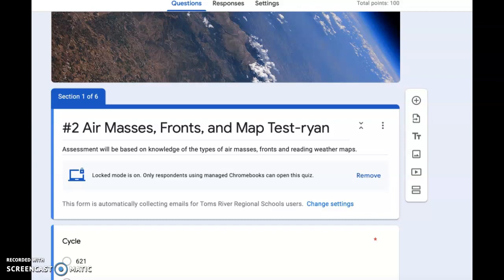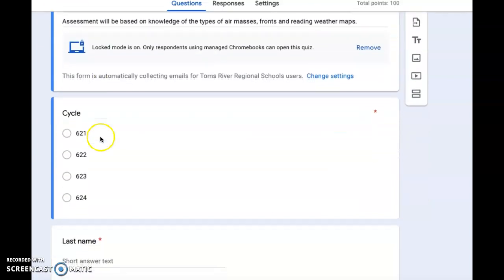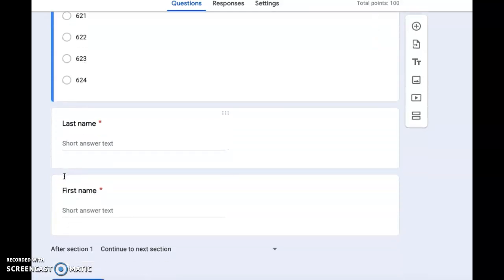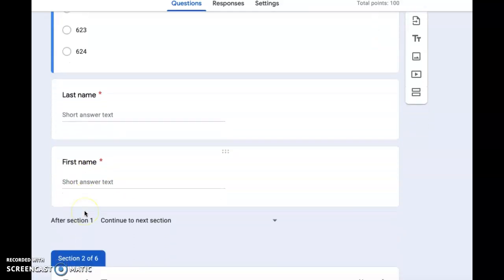Air masses, fronts, and map test. First, put your cycle name. Next, type your last name. Next, type your first name.